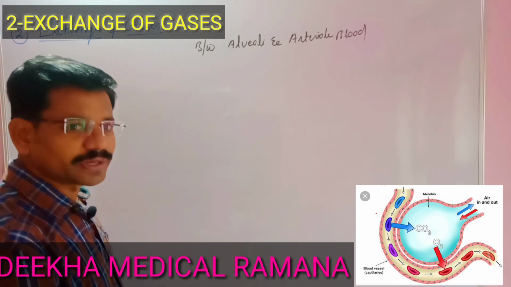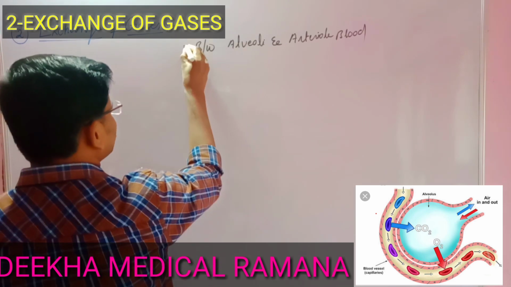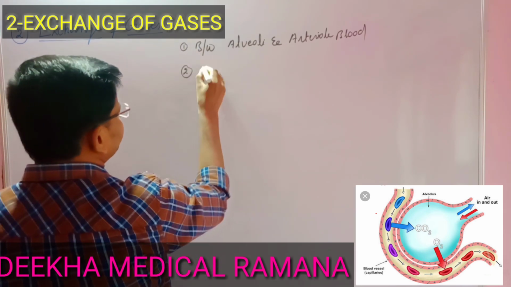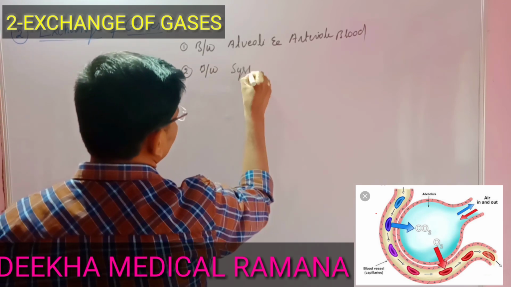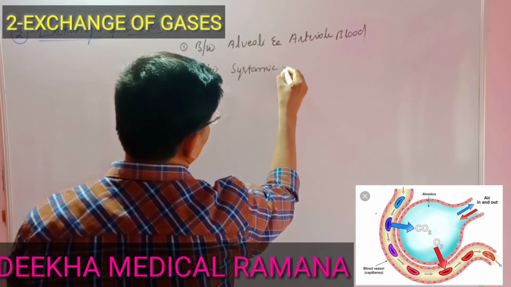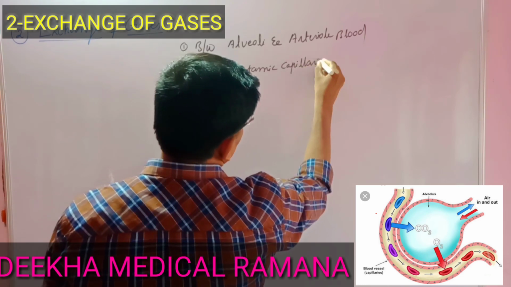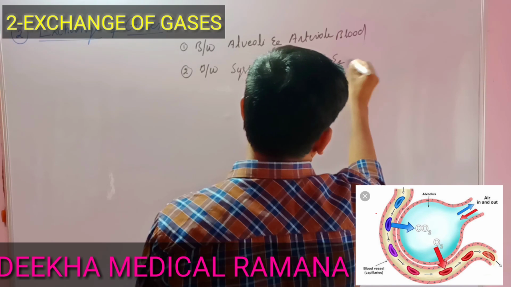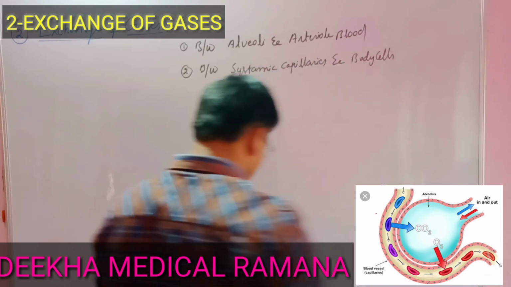But in our human body, there are 2 places where the exchange of gases takes place. One is the primary site, and the second one is between systemic capillaries and body cells, right?